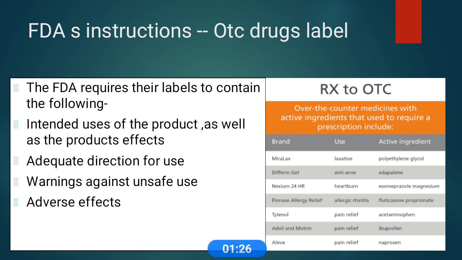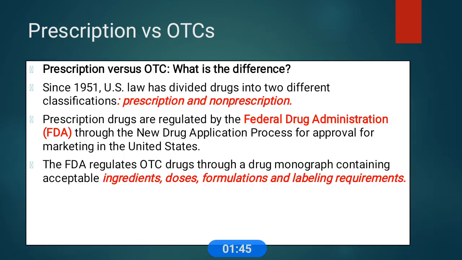Okay, these are some strict FDA instructions on OTC drug labels. They advocate directions for use and warnings against unsafe use, and should mention the adverse effects. All these things should be included in the OTC drug label. So, prescription versus OTC drugs.